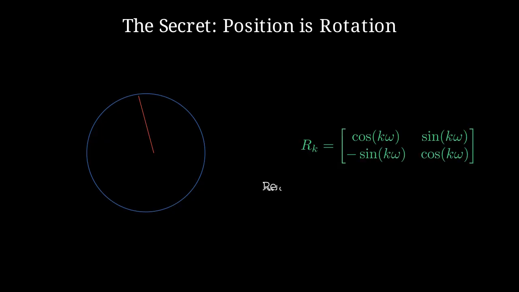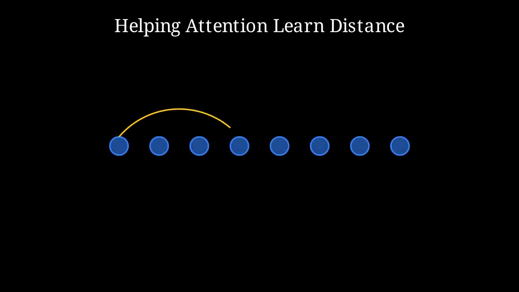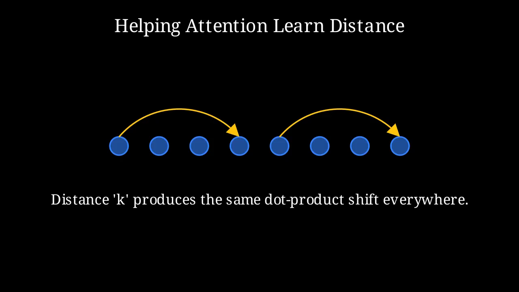Because sine and cosine define coordinates on a unit circle, moving from one position to another is mathematically equivalent to a linear transformation. This rotational property allows the attention mechanism to learn relative distance. Since the shift between two tokens is consistent throughout the sequence, the model can easily recognize the same relationship whether it happens at the start or the end of a sentence.